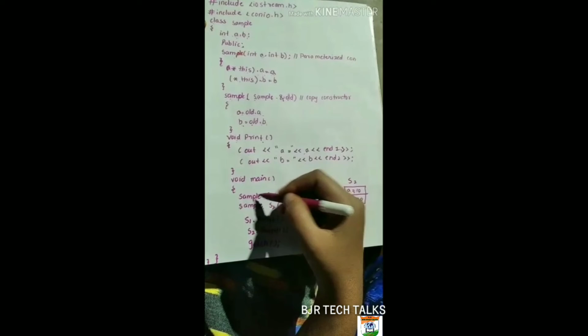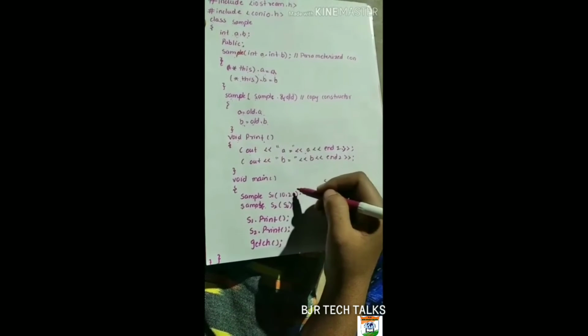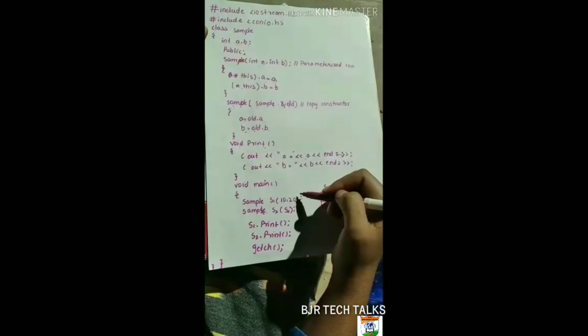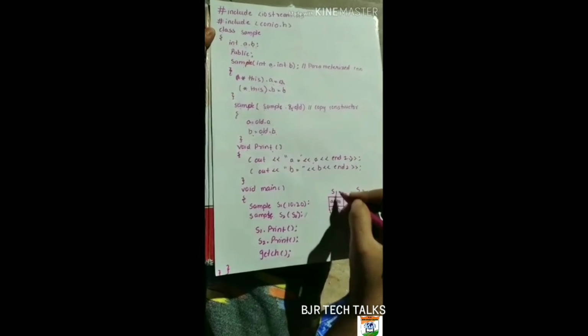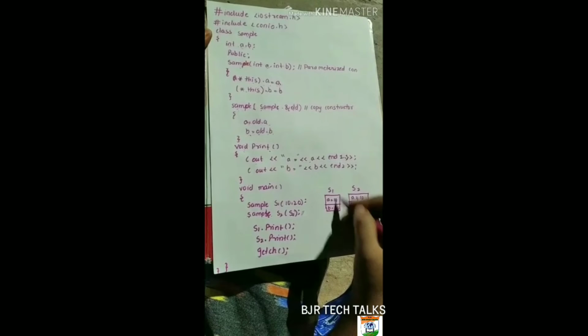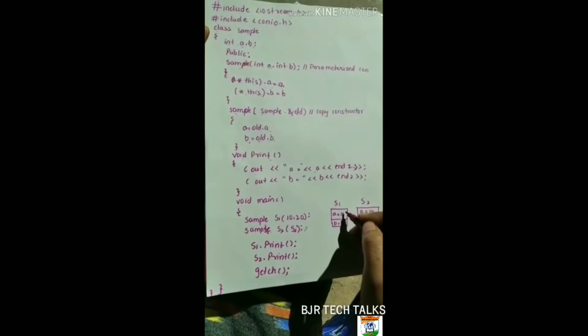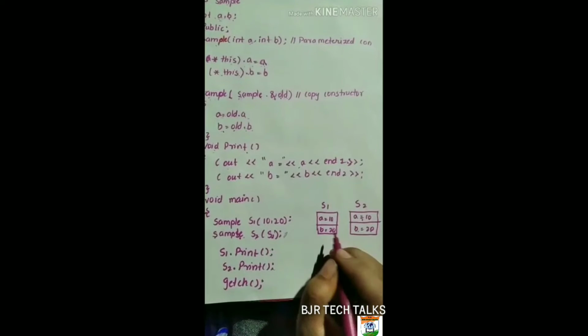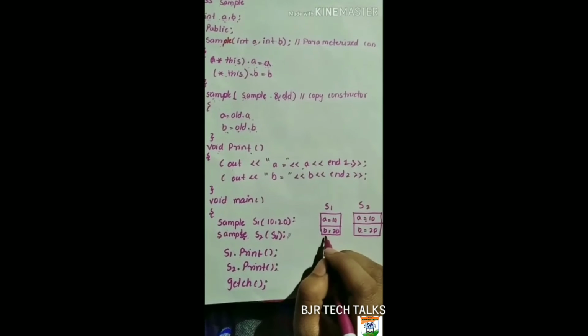Here we are creating the object sample s1 with 10 and 20. The parameterized constructor will satisfy this condition. So the s1 object will contain a equal to 10 and b equal to 20. The objects are initialized here.